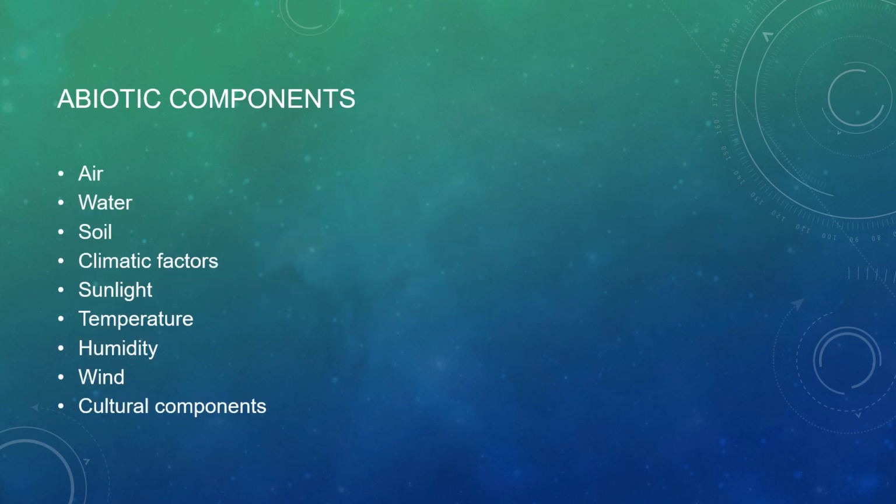Now, of the abiotic components, first comes air. Air is a very important abiotic component, because we can't survive without air. Every living organism needs air to survive. We need oxygen to survive, whereas the green plants need carbon dioxide to prepare their own food. Now, there is a continuous disbalance being created by our activities, because we are causing deforestation and excessive burning of fossil fuels.